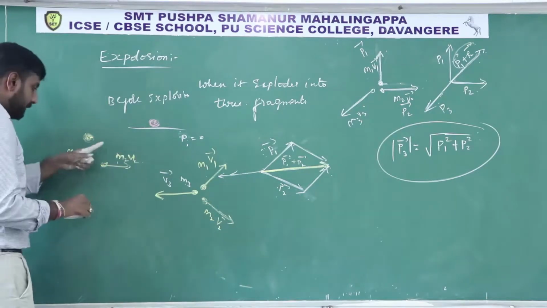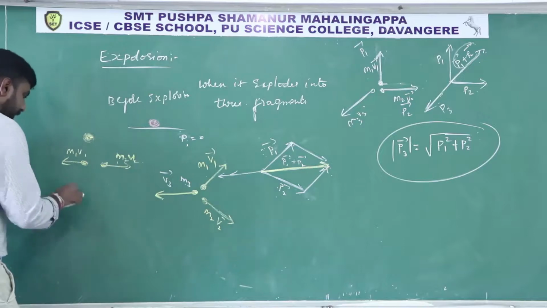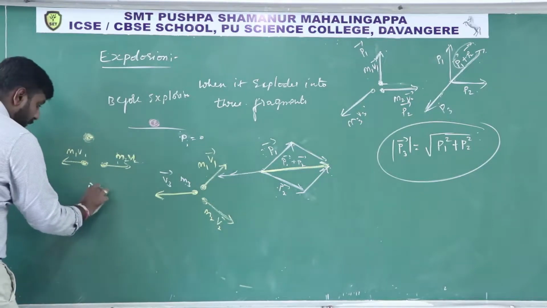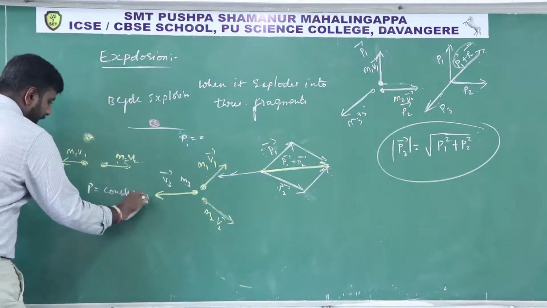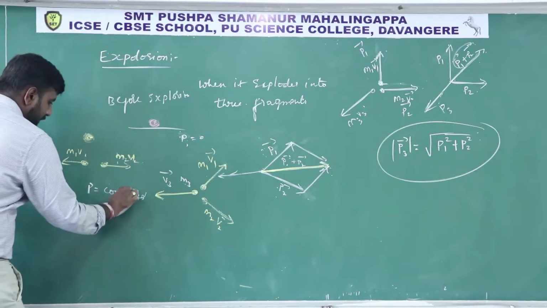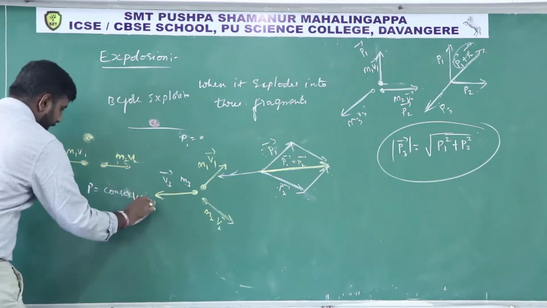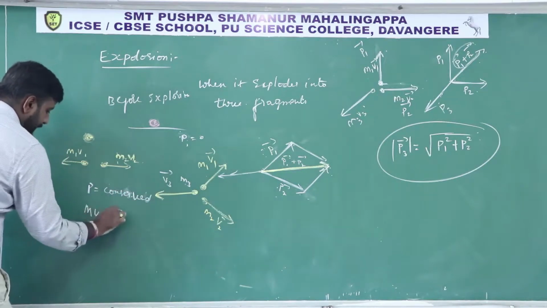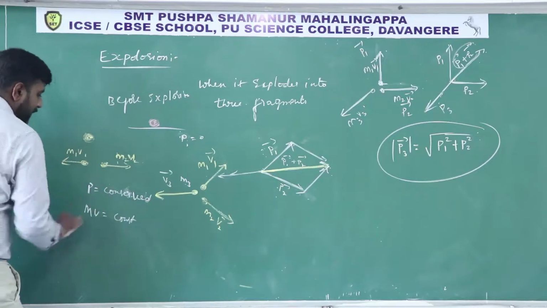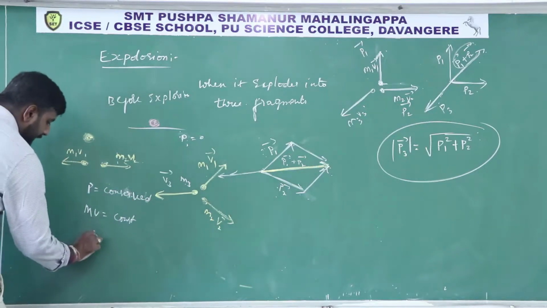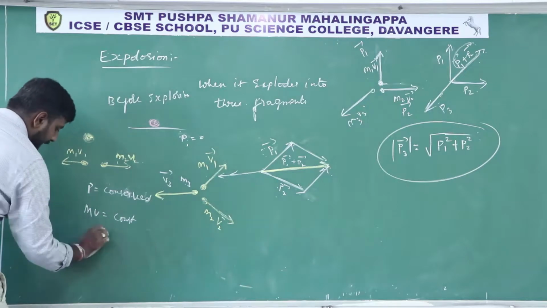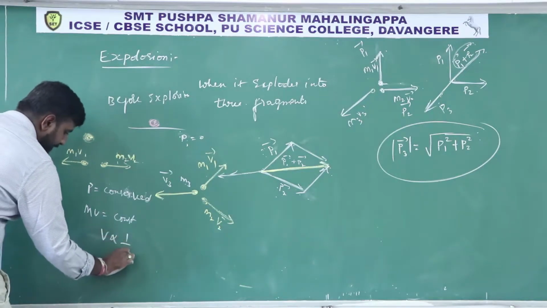In that case, remember the total momentum is always conserved. Momentum P is constant, means m into v is constant, so v is inversely proportional to m.